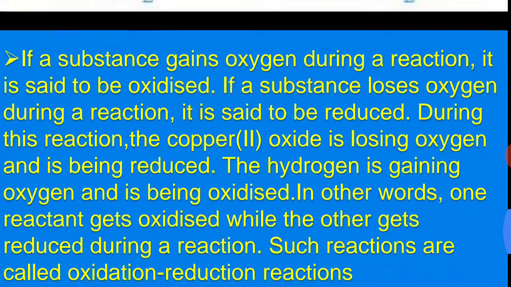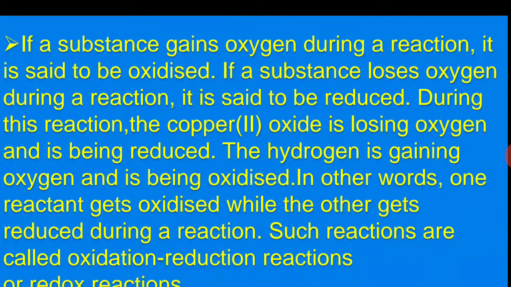Now, the definition of oxidation. If a compound gains an oxygen atom during a reaction, it is said to be oxidized, and the reaction is said to be oxidation. And its opposite, if a substance loses an oxygen atom during a reaction, it is called reduced, and the reaction is called a reduction reaction.